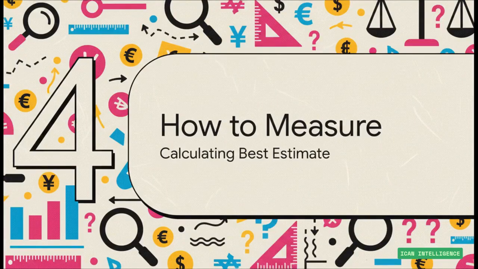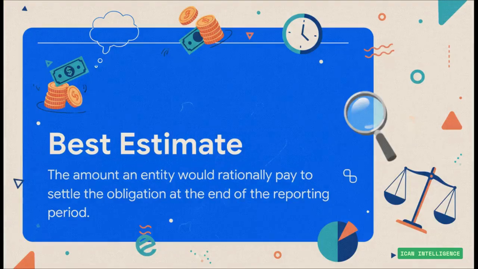Okay, great. We've gone through our tests, and we've decided we need a provision. So what's the next logical question? Exactly. How much? How do we actually put a number on this thing? This is all about measurement. The standard calls for the best estimate. And really, it's just a common sense idea.